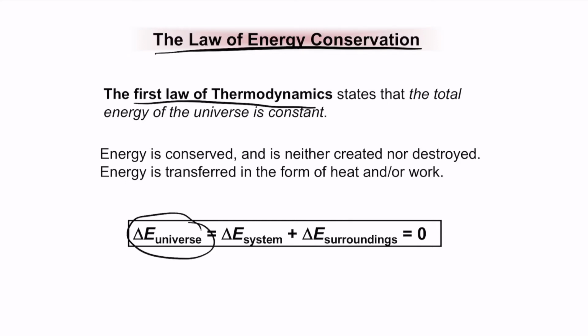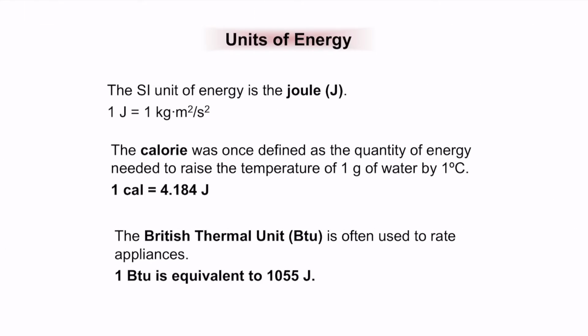So the total energy of the universe is the sum of the energy of the system plus the energy of the surroundings, and the total change in the energy of the universe is always equal to 0. Remember that there is no change in the total energy of the universe, it always stays constant. So the only thing that changes is either the system energy or the surrounding energy.